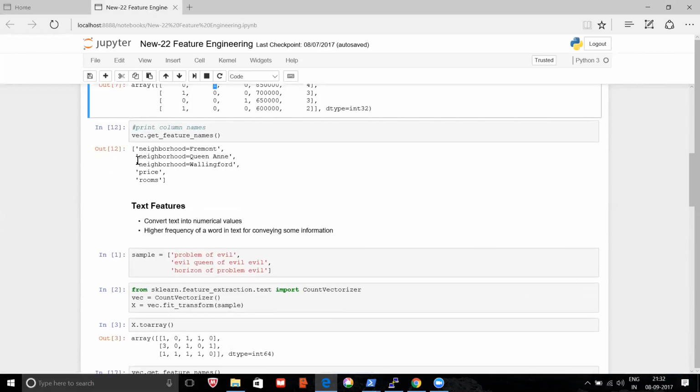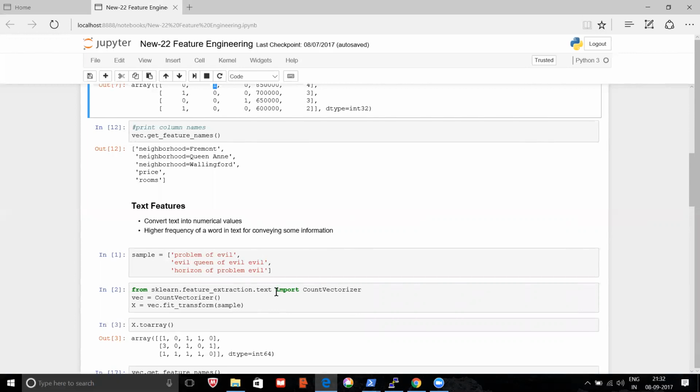So this is one approach. The second is, suppose you have text data like review comments. You can imagine this is one review comment, this is another review comment, and this is another. For this there is another method known as count vectorizer. So what is count vectorizer doing?